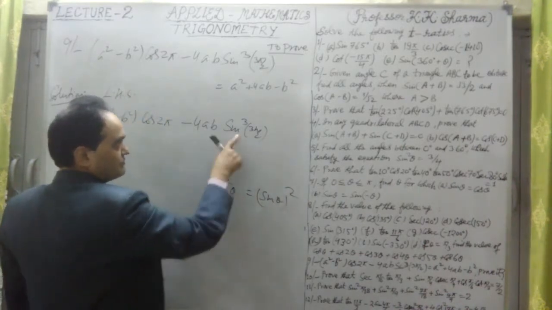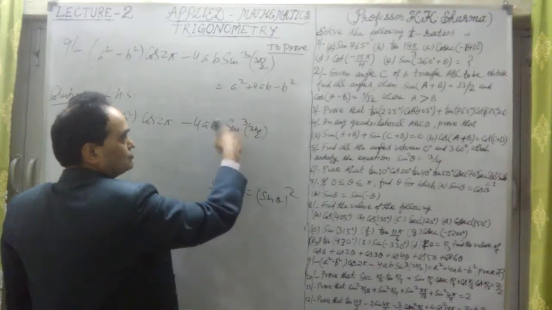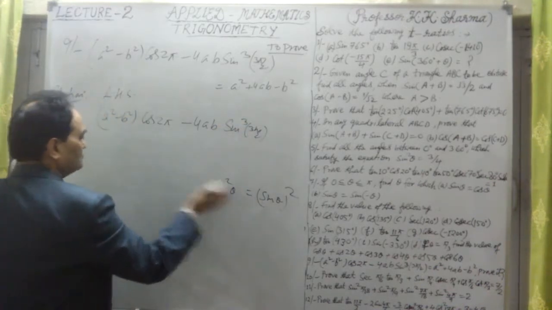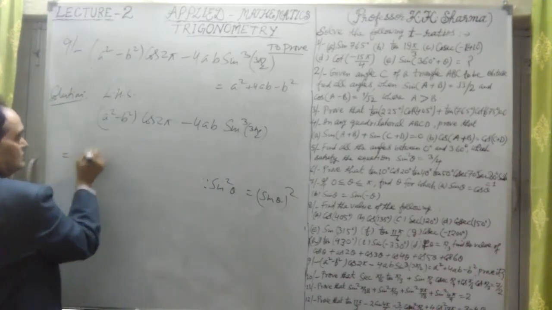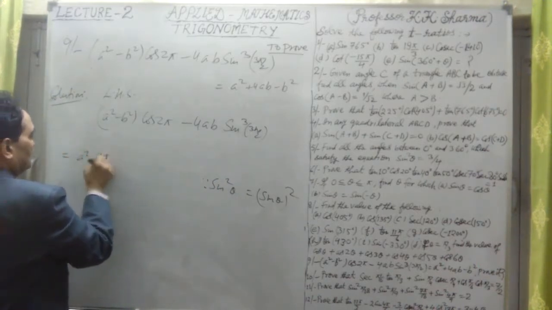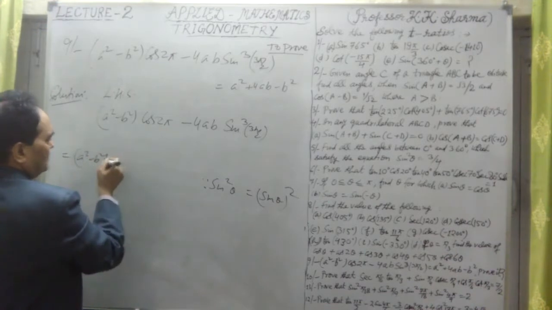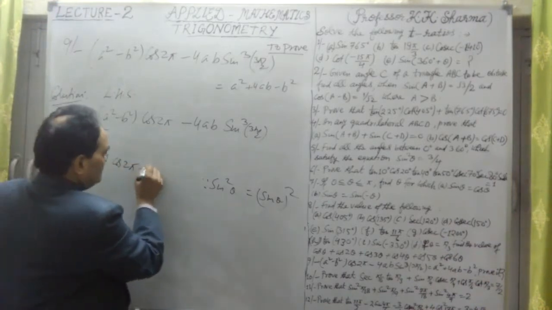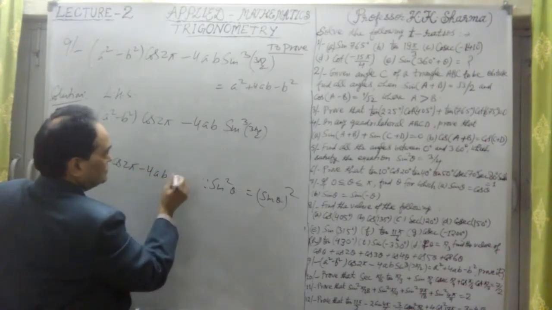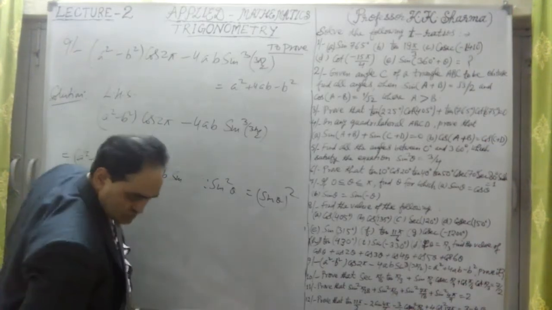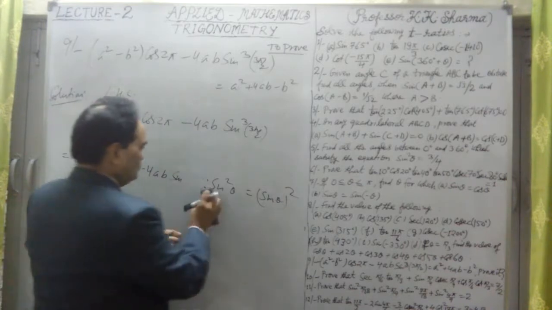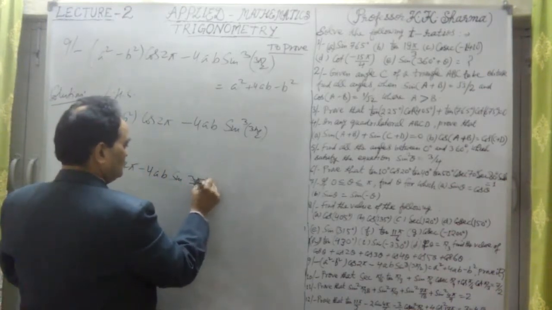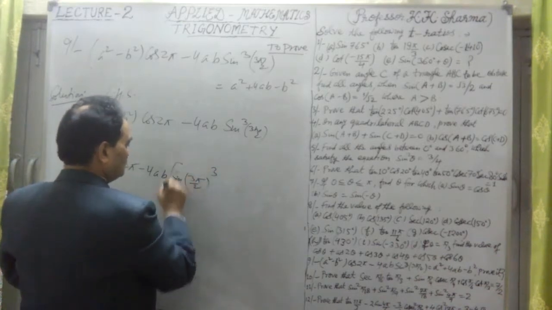So similarly, we can write it sine 3 pi by 2 whole cube. So we can write it as a square minus b square into cos 2 pi, minus 4a into b into sine of 3 pi by 2 whole cube.